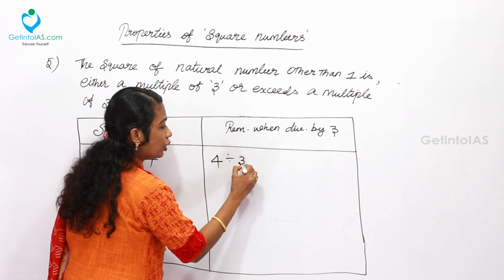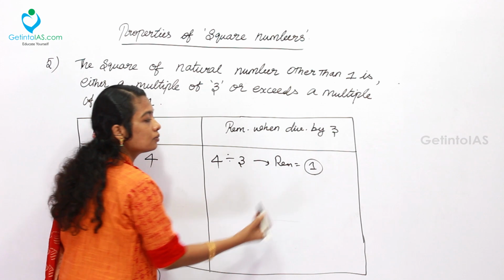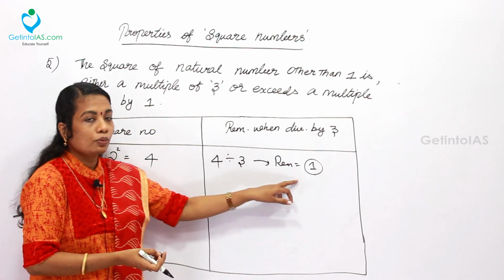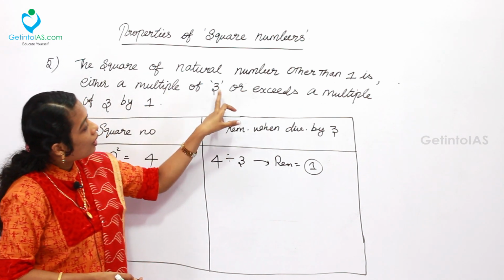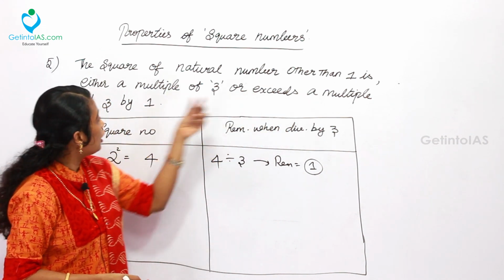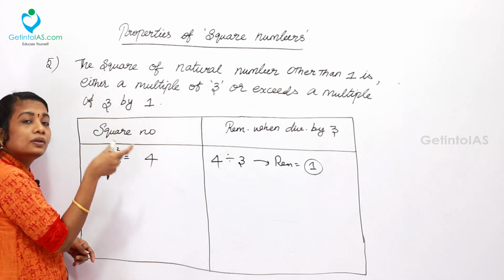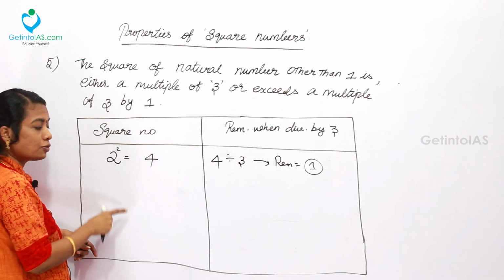The remainder will be 1. So because 4 is a perfect square, it leaves the remainder 1 when divided by 3. The condition clearly states that the remainder must be either 0 or 1. That is the meaning of this property.